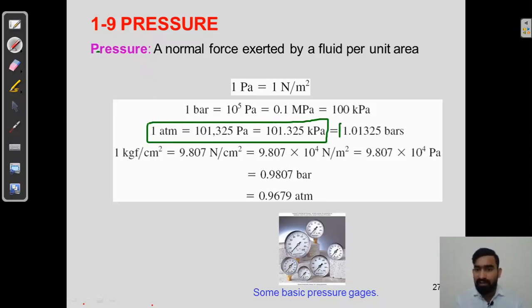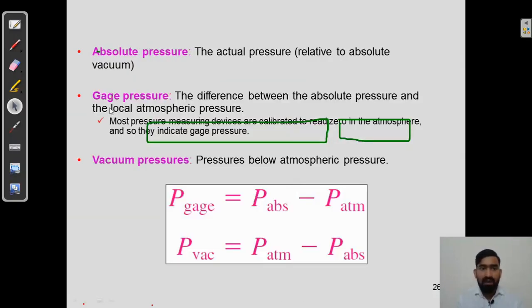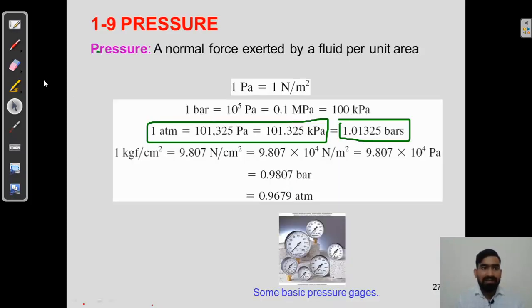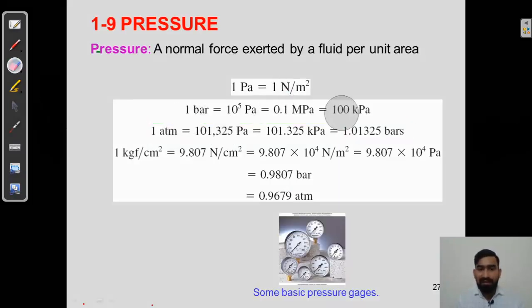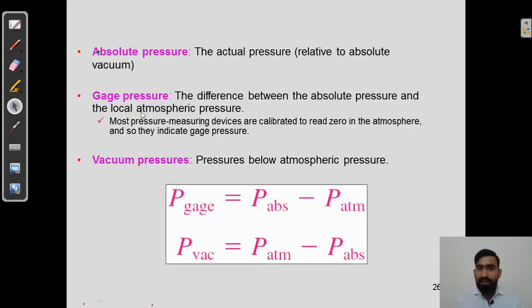Or 1 atmosphere is equal to 1.01325 bar. So here it is very important, right? And now we will see different scales in case of pressure, as we have seen different scales in case of temperature. That is absolute pressure, the actual pressure relative to absolute vacuum. When there is a vacuum or gauge pressure, what will be the absolute pressure? We will see the conversion with respect to the formula also.